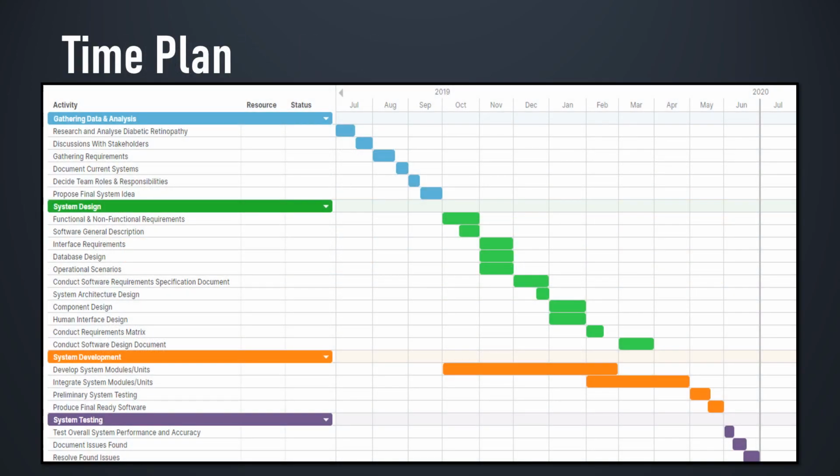The following Gantt chart represents a detailed schedule or time plan in which we clearly show our current progress and future work. The time plan is divided into 4 main categories, in which each category is further divided into activities, and the time slots are colored according to the corresponding activity. The first category is gathering data and analysis, which consists of researching and analyzing diabetic retinopathy, discussions with stakeholders, gathering requirements, documenting current systems, deciding team roles and responsibilities, and finally proposing the final system idea. These activities are expected to take up to 3 months from July of 2019 up until September of 2019.